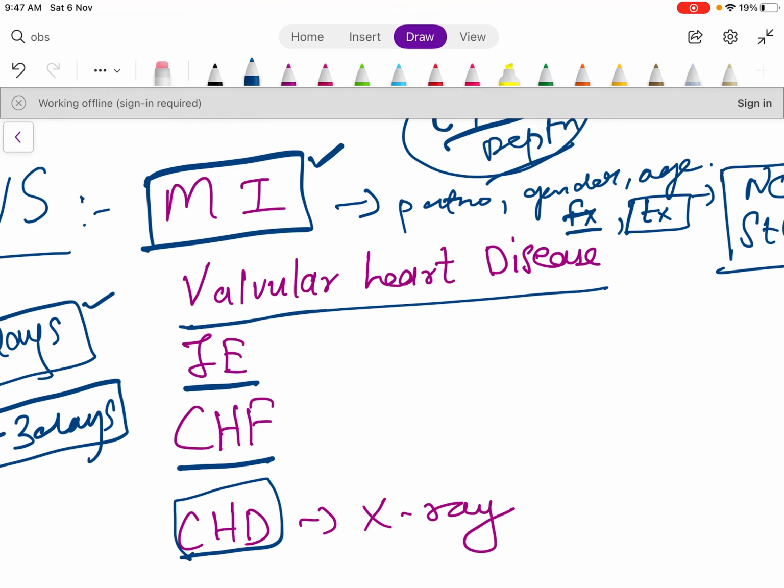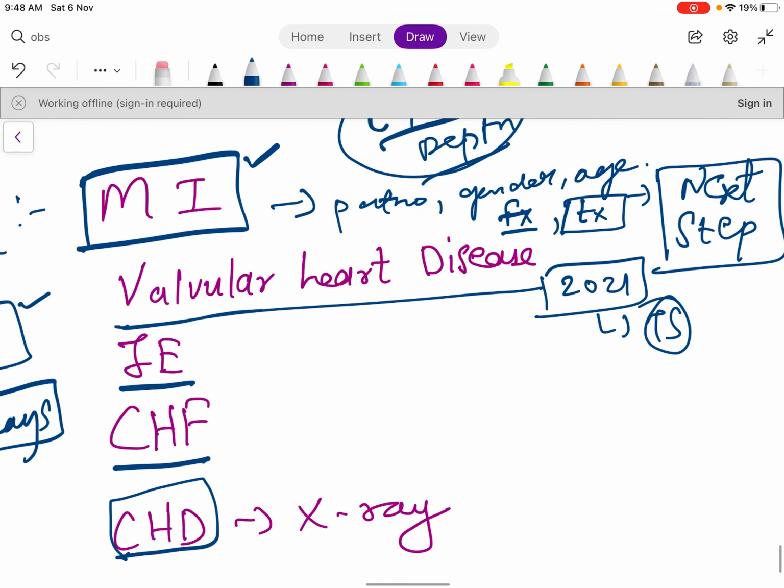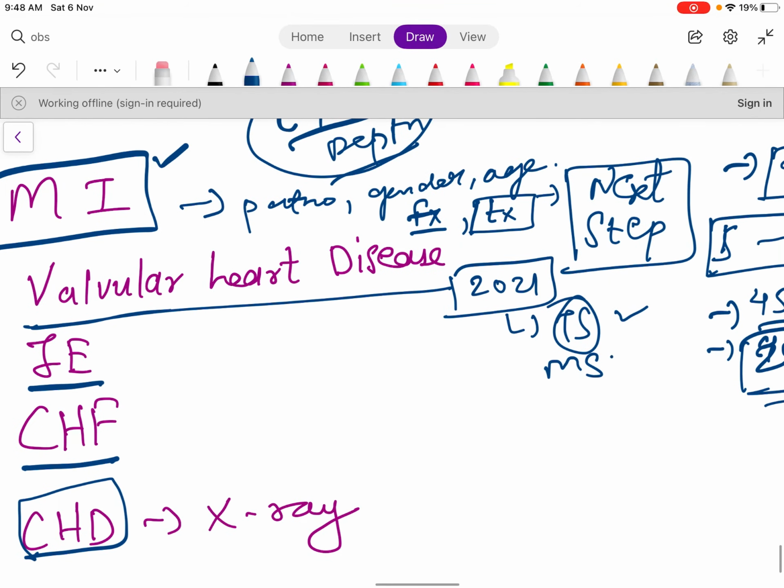Then valvular heart disease, this is most IMP. There will be one question for sure. In NEET PG 2021, they asked about tricuspid stenosis. So yes, this is an important question. You must know it. First do this, then MR, then TS, and then TR. You should go in this sequence.